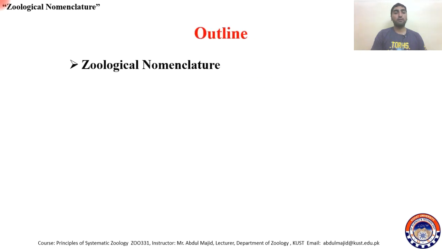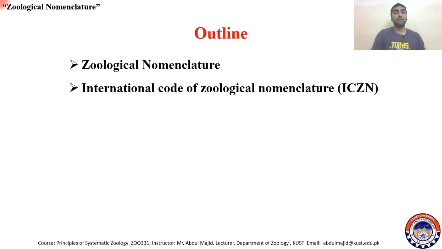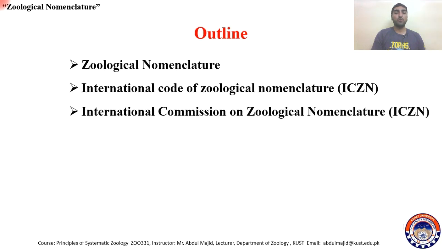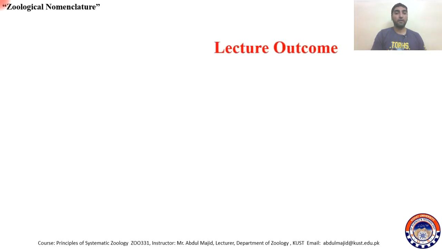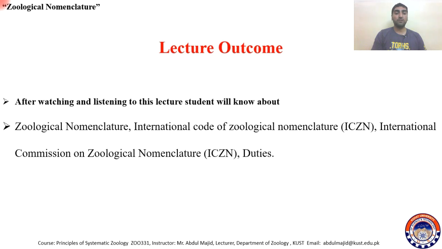So the outlines are: what is zoological nomenclature, what is the International Code of Zoological Nomenclature, what is the International Commission, what is the purpose, and what are the duties of the International Commission on Zoological Nomenclature. So after watching and listening to this lecture, students will know about zoological nomenclature, how it came into being, what is the International Code of Zoological Nomenclature, what are the duties, and what is the importance of the International Commission on Zoological Nomenclature.